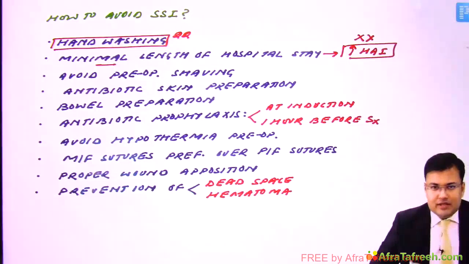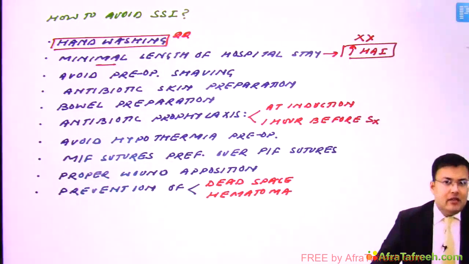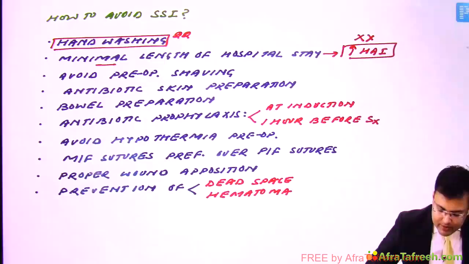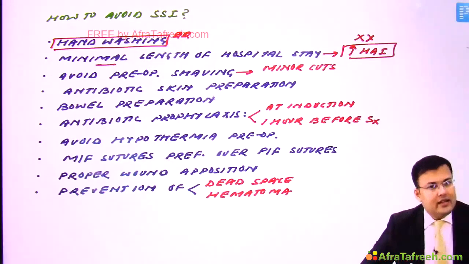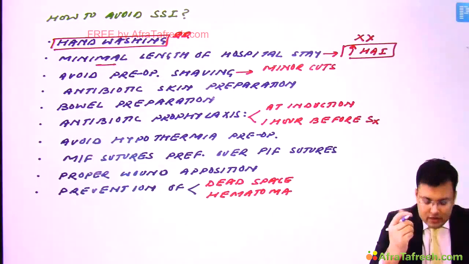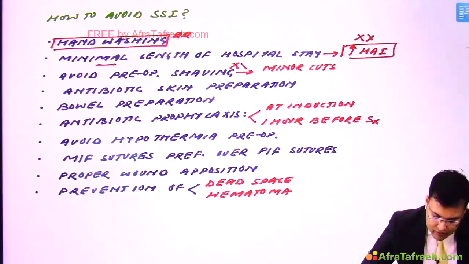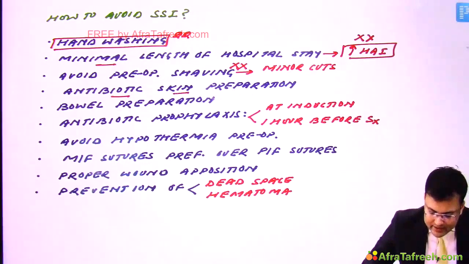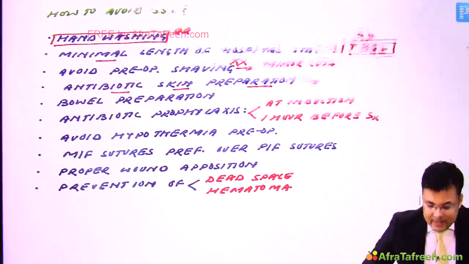Avoid pre-operative shaving. Why? You have seen, whenever we take the patient for surgery, we go for part preparation, so we shave that area. What is the problem? Because of this shaving, there are minor cuts in the skin, and because of these minor cuts, what happens? There is growth of organism. So that's why we should avoid pre-operative shaving. There should be antibiotic skin preparation, and it should be standardized.